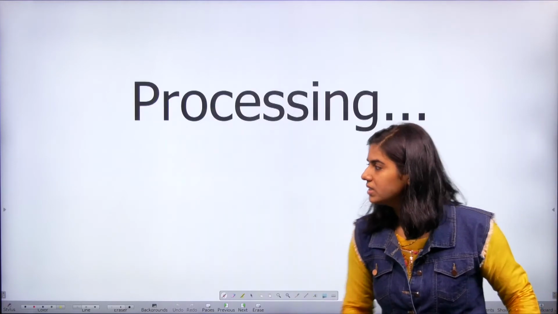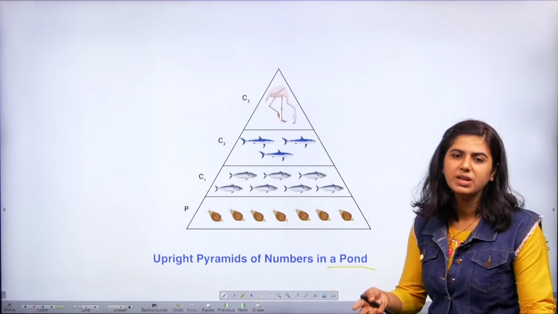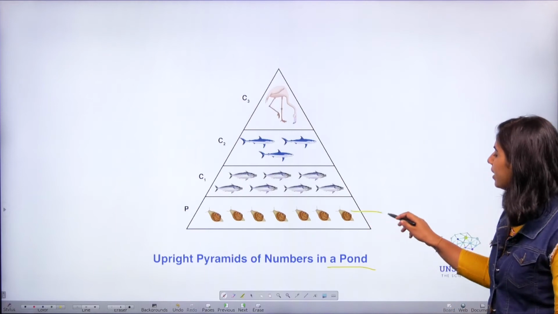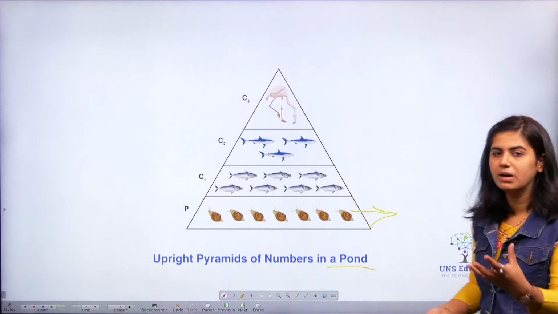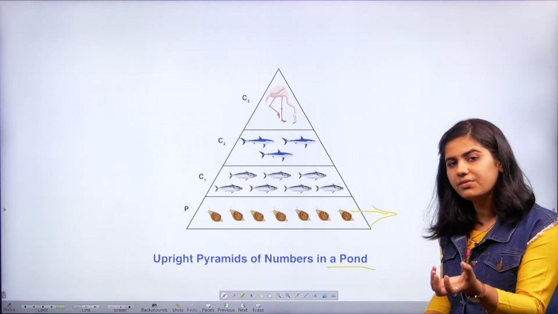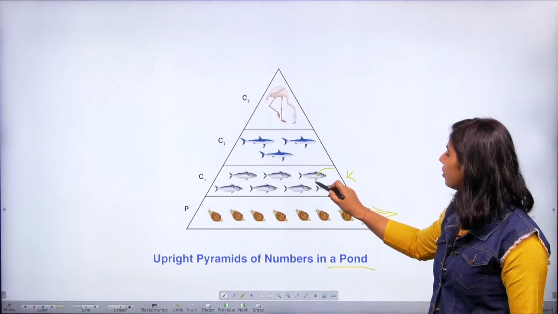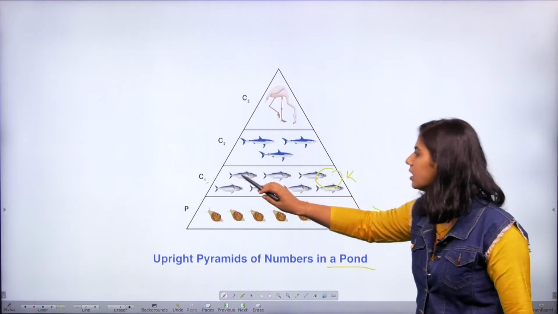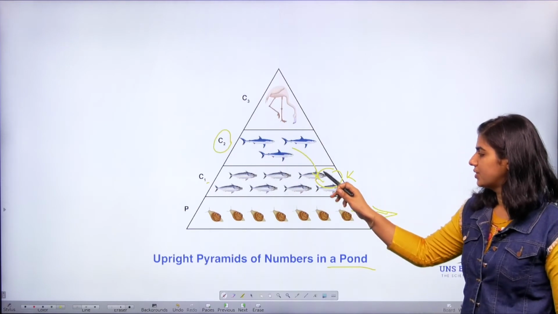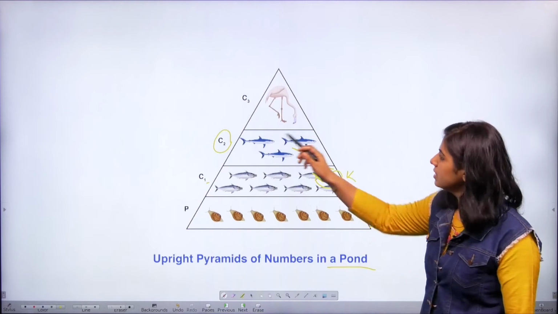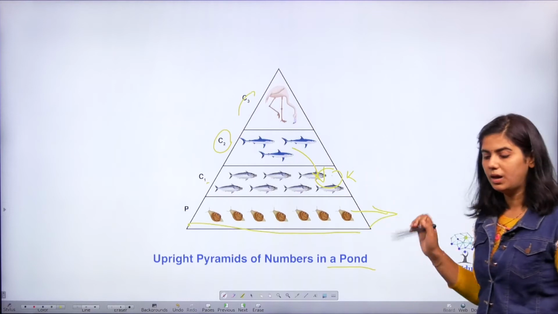Now let's see the pyramid of numbers in a pond. Similarly to that in grassland, if we take the primary producers, maybe phytoplanktons, and compare the number of phytoplanktons in a given unit area, it will be high compared to that of the fishes. Similarly, the number of the smaller fishes or the primary carnivores will be higher compared to the secondary carnivores that consume these fishes, right, in a unit area. Similarly, the top carnivore. So, the pyramid will always be upright.